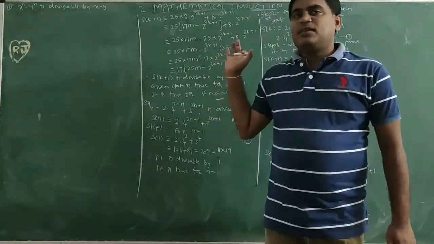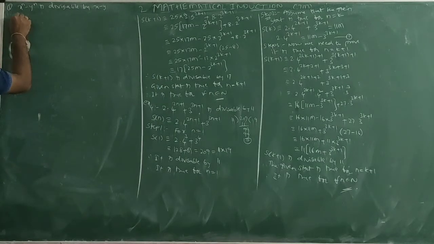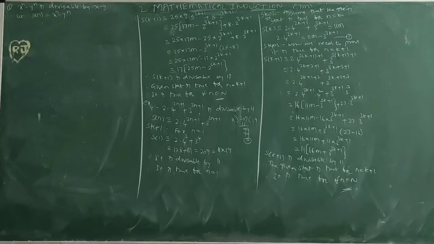So same steps we need to continue. Before that, I am taking this as S(n). Let S(n) equal x^n minus y^n. Step 1, for n equal to 1. S(1) equals, instead of n I want to write 1, x^1 minus y^1. This is equal to x minus y.